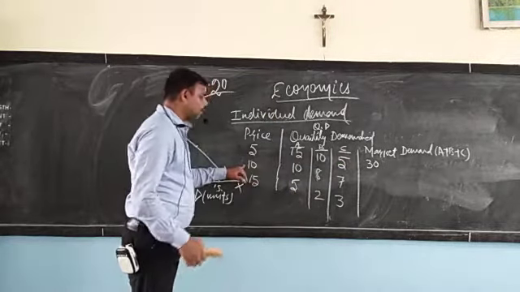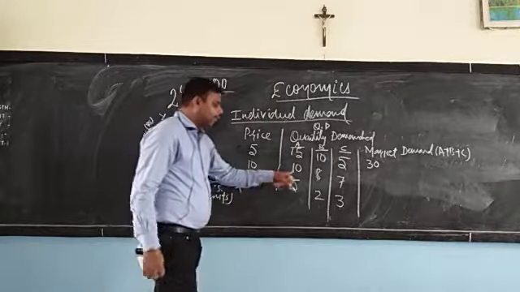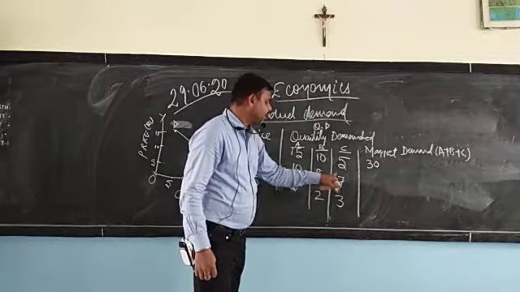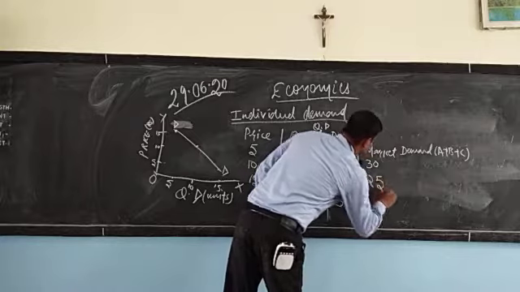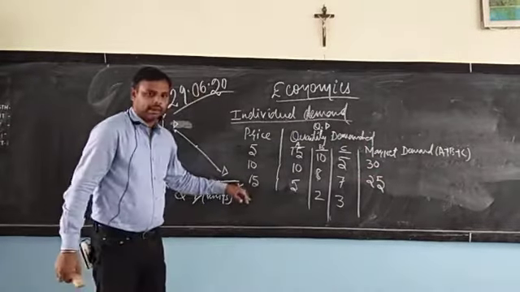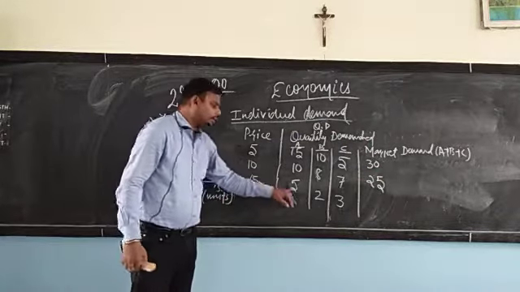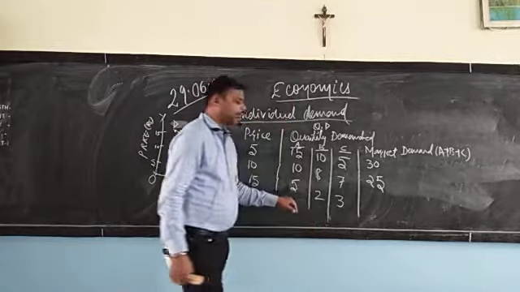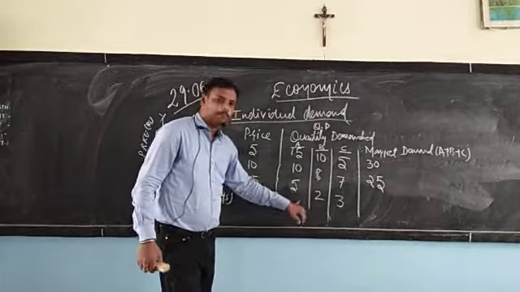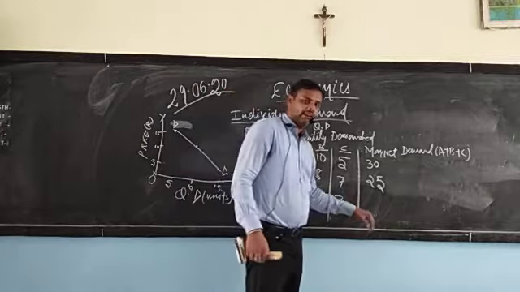At rupees 10, the market demand would be 10 plus 8, 18, 18 plus 7, 25. At rupees 15, the demand for A was 5, for B was 2, for C was 3. So overall, the market demand will be 5 plus 2, 7, 7 plus 3, 10.